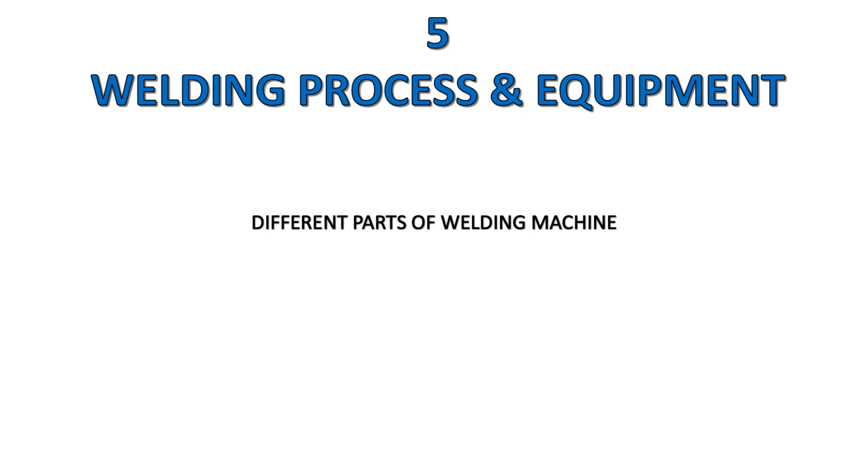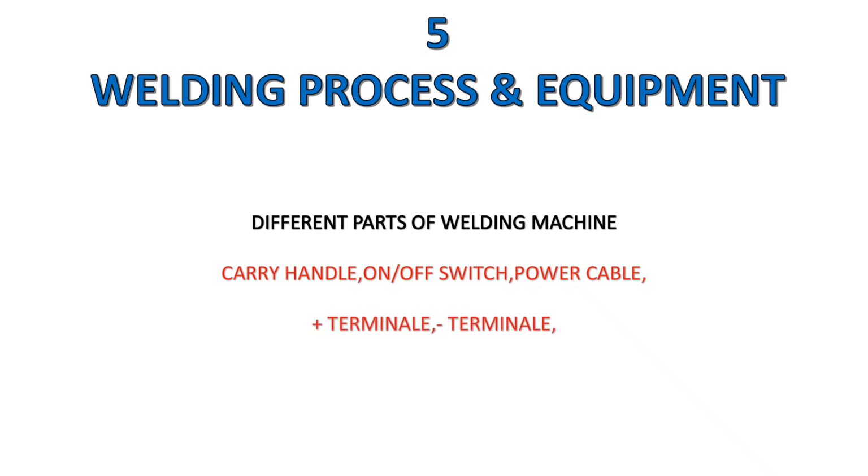Right, there are different parts of a welding machine. We did this in the class, as you can see there, the carry handle. Remember the words that I explained to you. Carry handle, on off switch, power cable, positive terminal, negative terminal, the earth clamp and the welding clamp. Guys, that's a lot of work to be done.